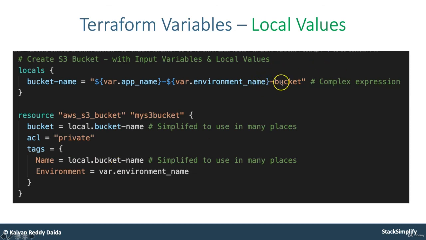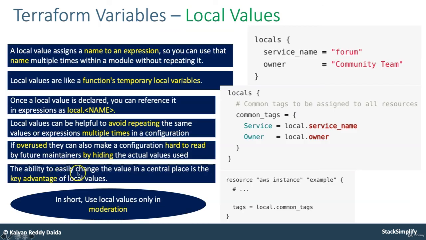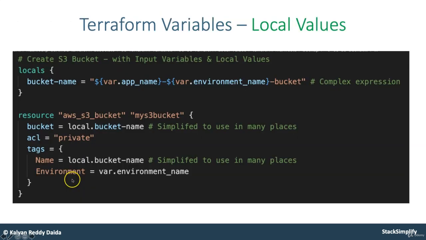Now if you want to change the bucket naming convention with hyphen something else, say hyphen ABCD, you can make the change only at this place, and at the bucket and also at the name it automatically takes care. So the concept, as we said, is that the ability to easily change the value in a central place is the key advantage of local values. That is satisfied with this approach.